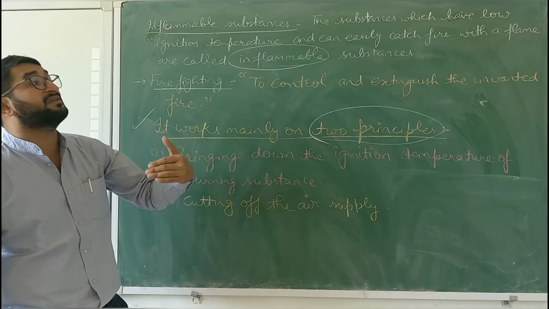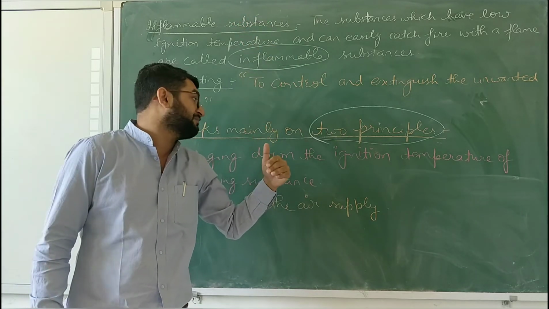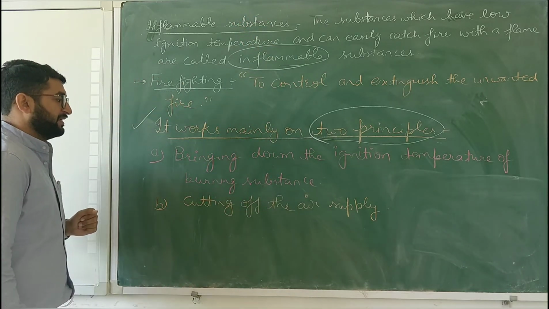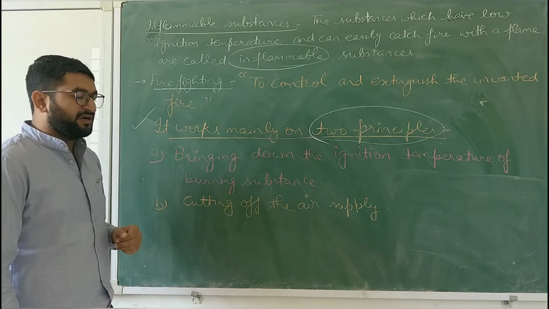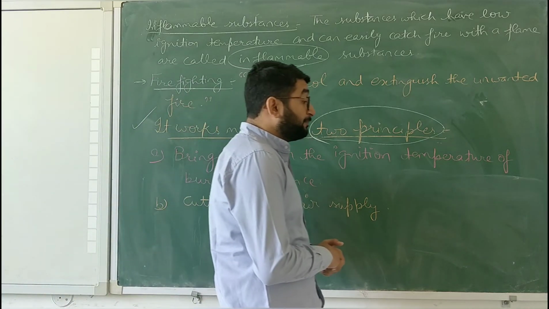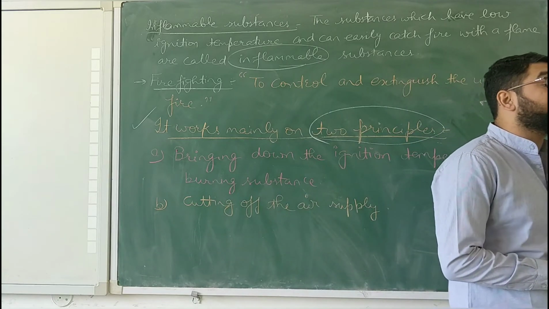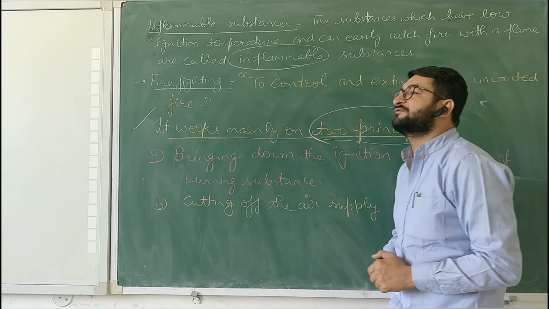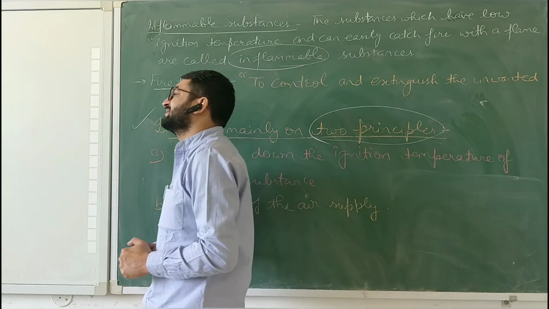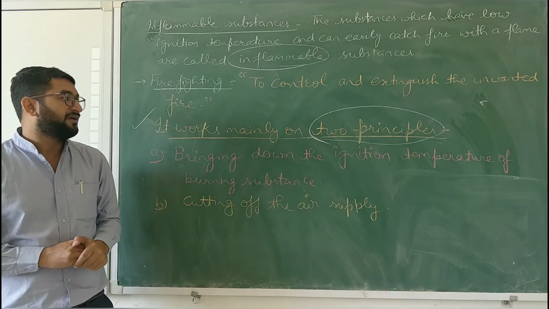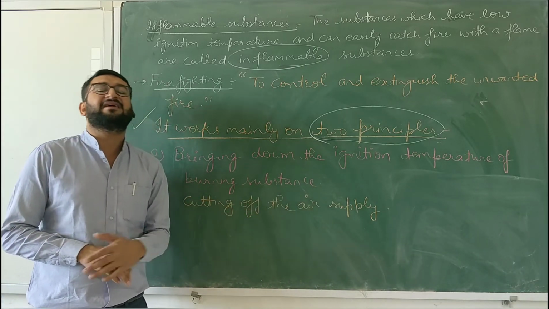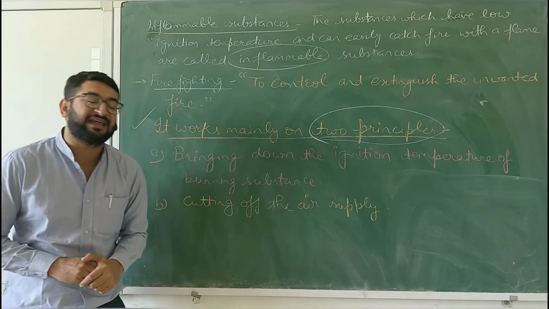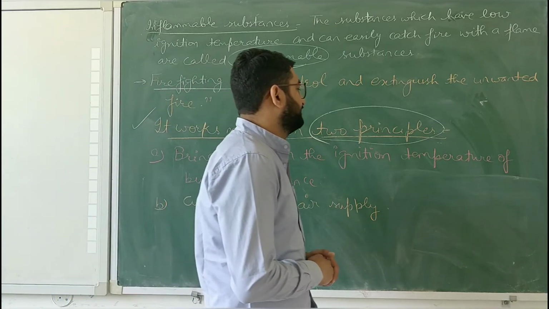Because it is harder for it to reach its ignition temperature, beta. Next, cutting off the air supply. Stop the oxygen supply to that particular substance, and in the absence of oxygen, that substance does not catch fire. और अगर बच्चे एयर सप्लाई नहीं होगी तो वो सब्सटेंस फायर कैच नहीं करेगा.